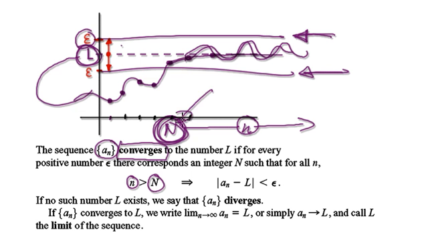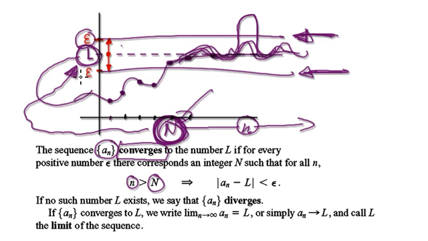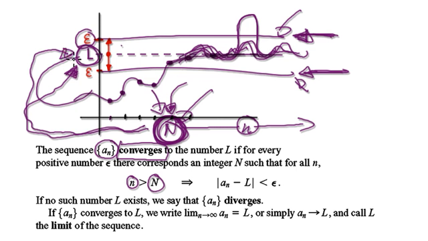But if you cannot find a capital N where the sequence stays within these two lines, then we can conclude that L does not exist. We can conclude that the limit does not exist because you can't find a capital N such that the sequence stays within these two lines. So if no such L exists, then we say that the sequence diverges.